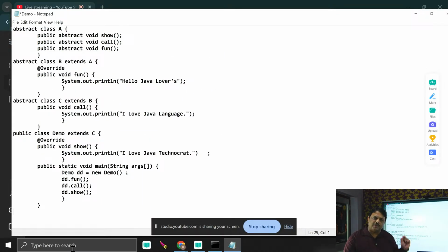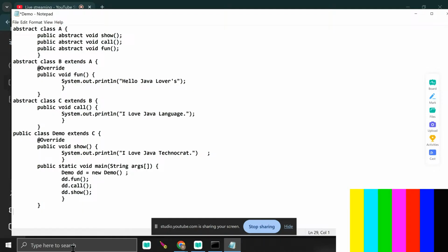In this example, I show you what actually happens in Java in case of an abstract class. The main point is this: in case of an abstract class, you never create an object of the abstract class. Simply put, an abstract class cannot be instantiated.